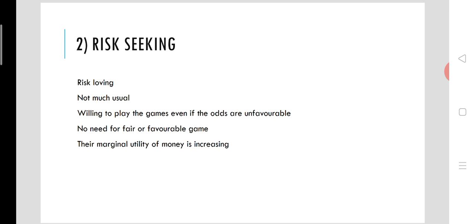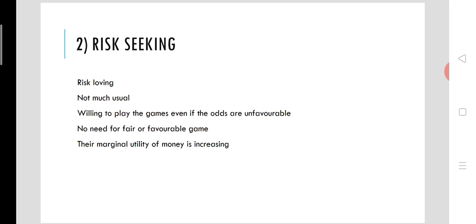But here, the risk loving category is the category of the people who are ready to take the risk, even if the odds are unfavorable, even if the game is not favorable. They may be ready to take the risk, as their marginal utility of money is increasing, unlike the diminishing marginal utility of the risk averting category of the individual.